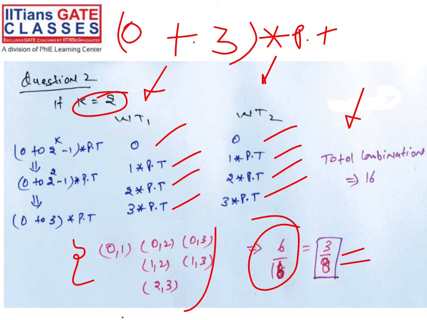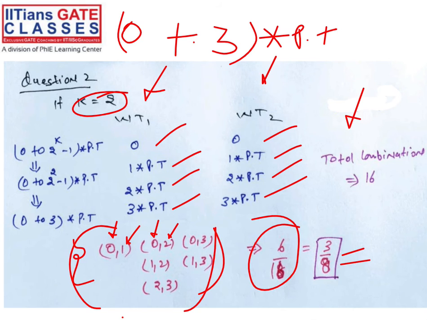Now the same question I'm asking: what is the probability of station 1 transmitting before station 2? From the total number of possibilities, how many cases are there? 6 cases are there here. In the first case, station 1 is sending in the starting, and station 2 is waiting 1 PT, right? In the second case, station 1 is sending the frame in the starting, but station 2 is waiting 2 into PT.